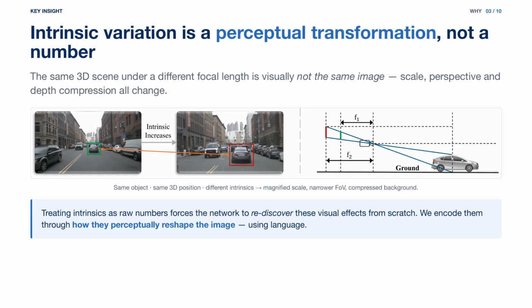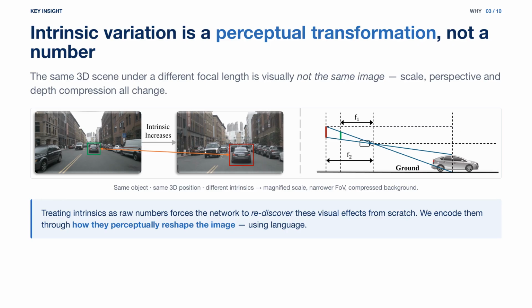Our key insight is that intrinsic variation is not a numeric difference. It is a perceptual transformation. As you see in this figure, the same object at the same 3D position looks very different under different focal lengths. A longer focal length magnifies the object and compresses the background. A shorter focal length shows a wider scene with exaggerated perspective. These are perceptual outcomes that humans and large language models can describe in words.